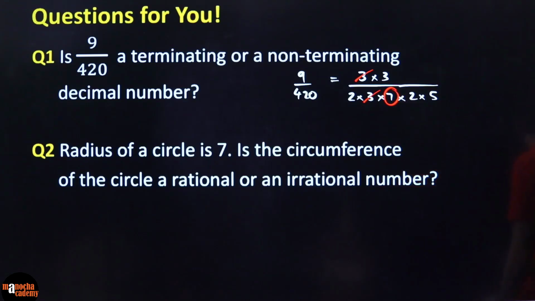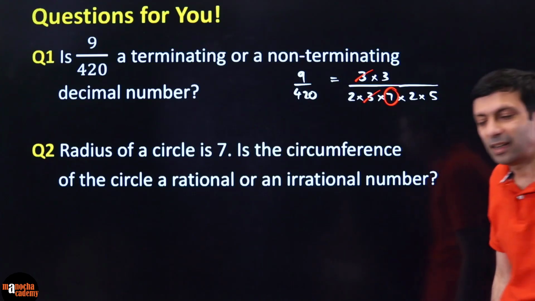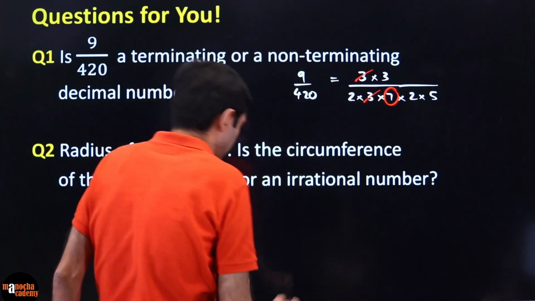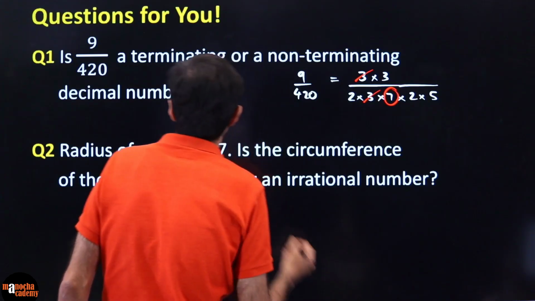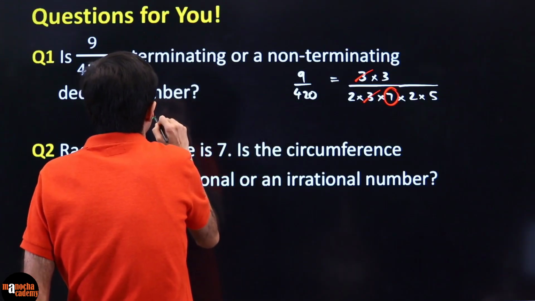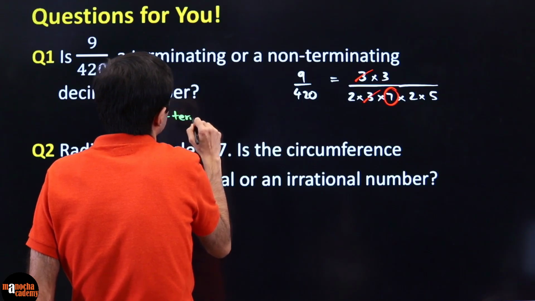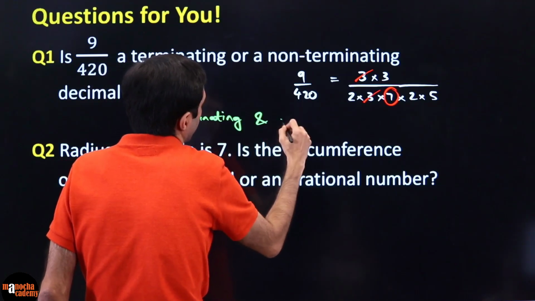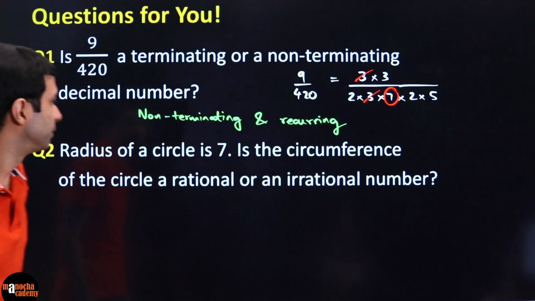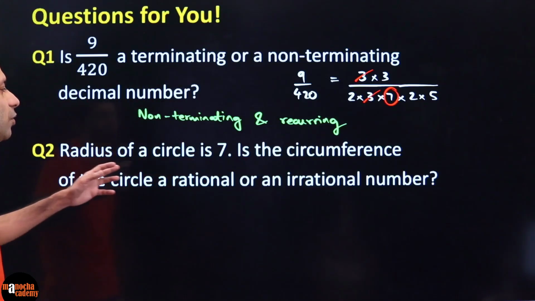So what do you guys think? Will it be terminating or non-terminating? Clearly, it is going to be non-terminating, but repeating, recurring, because there is a factor other than 2 and 5. So answer is non-terminating, but also recurring. Crystal clear? Last one.